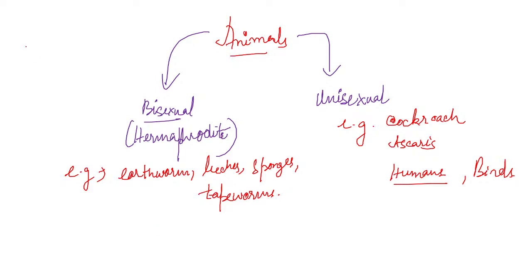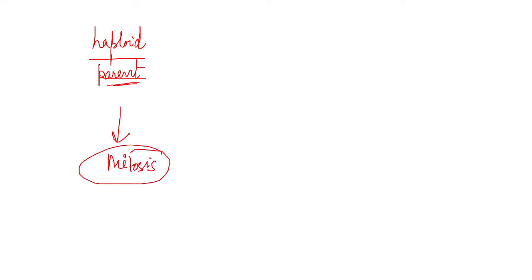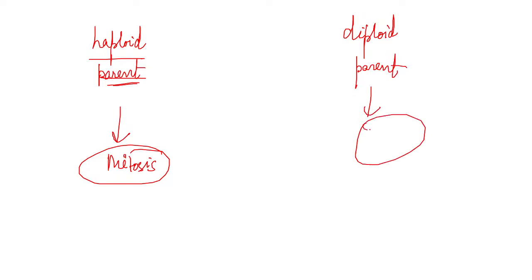So when there is a haploid parent, mitosis is done. If there is a diploid organism or diploid parent, then meiosis is done.